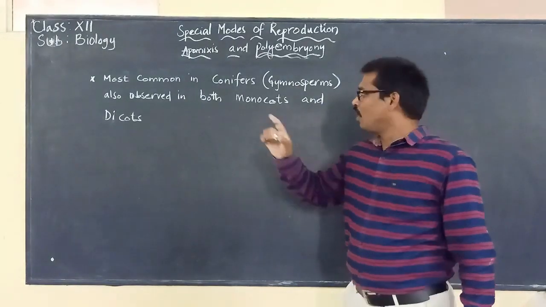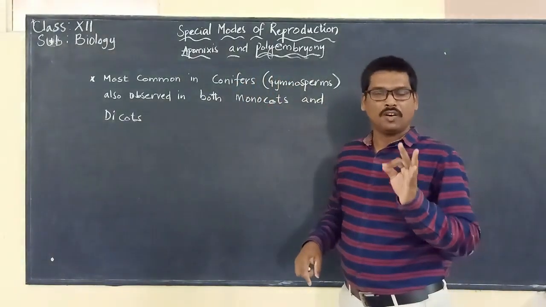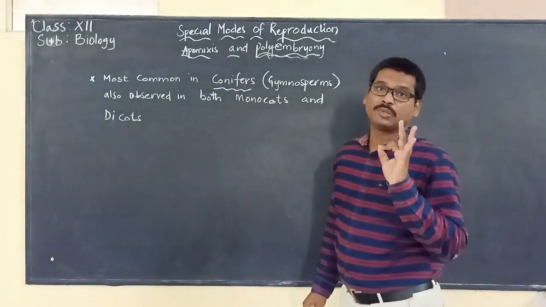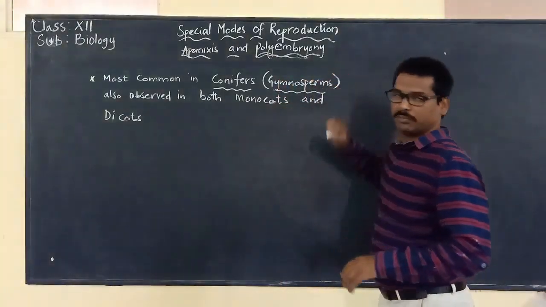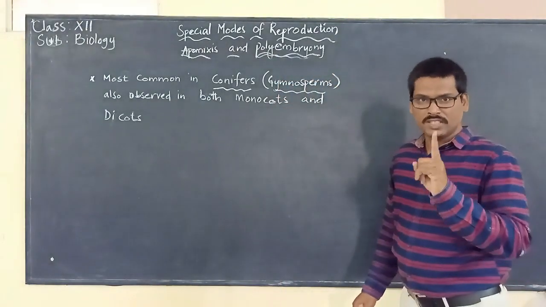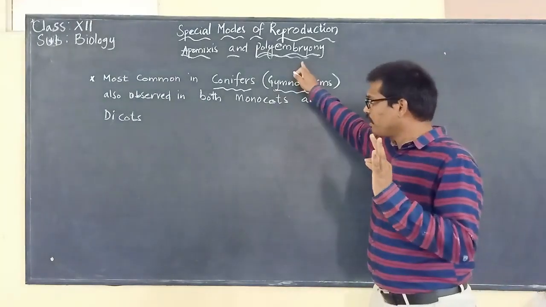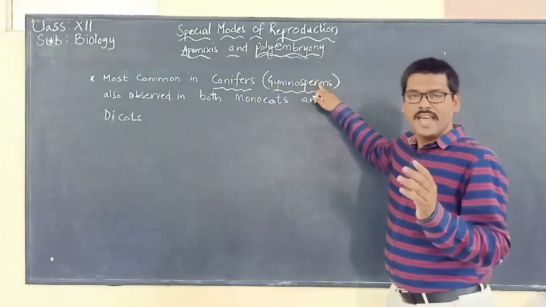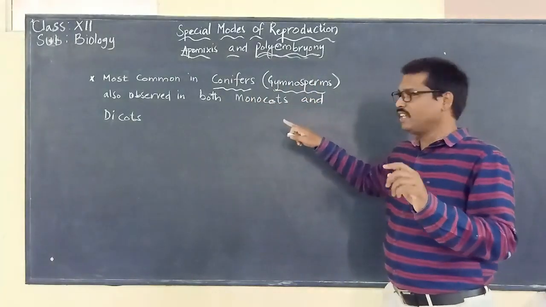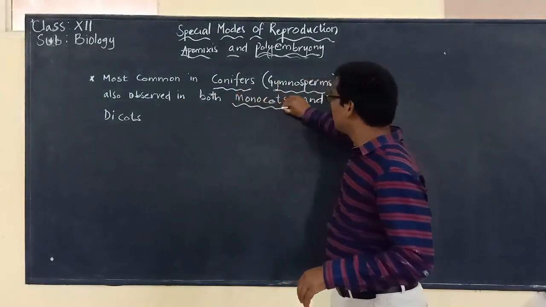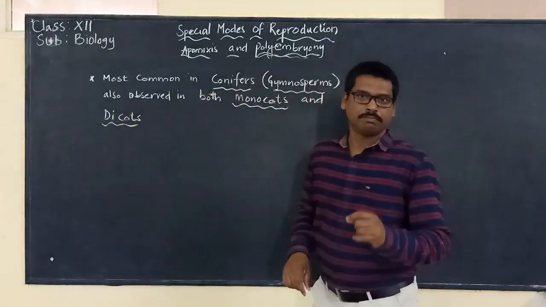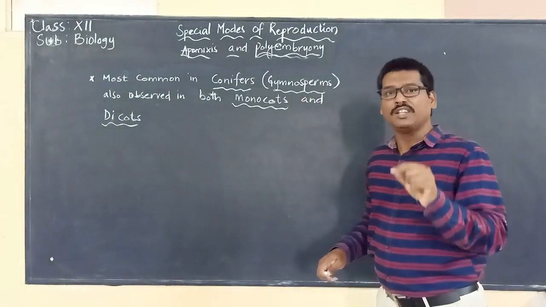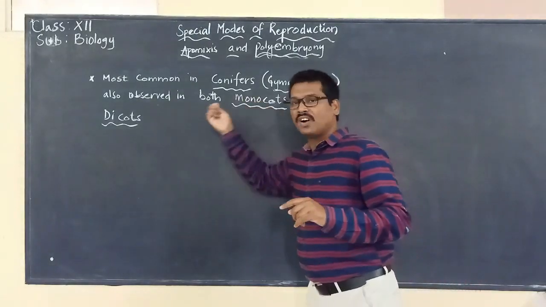The phenomenon of polyembryony is most common in conifers, that are nothing but gymnosperms. So this is important. Polyembryony is most common in conifers, that are gymnosperms. But polyembryony is also observed in what? Both monocots and dicots. So the phenomenon of polyembryony is also exhibited by the monocots and dicots.